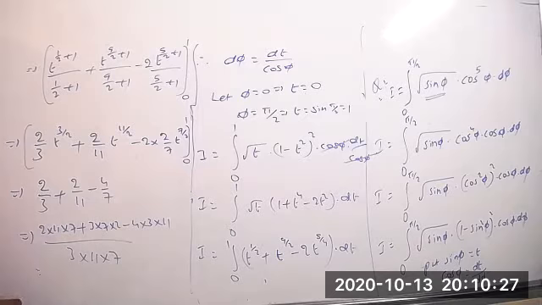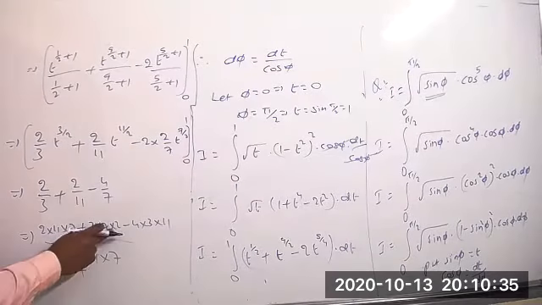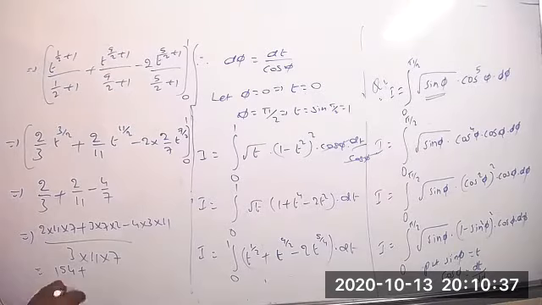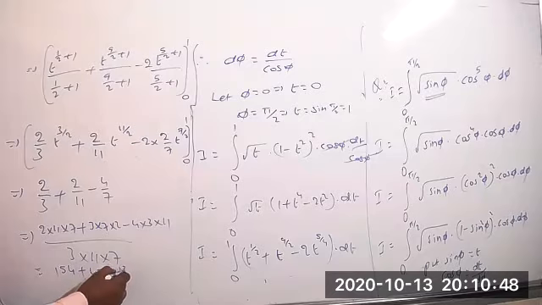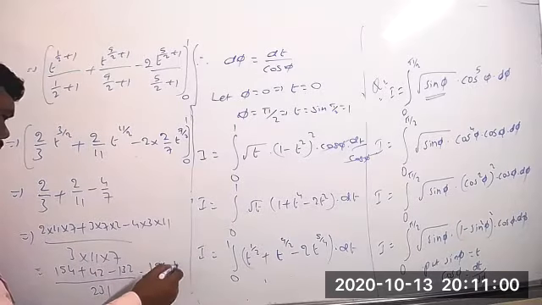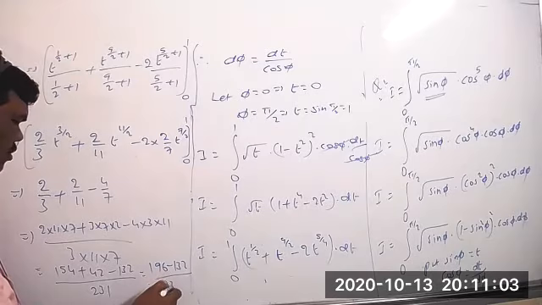Simplify that. 2 elevens are 22, 22 into 7 is 154, plus 21 into 2 is 42, minus 33 into 4 is 132, whole by the product of these three values, 231. The sum of these two numbers is 196 minus 132 whole by 231.